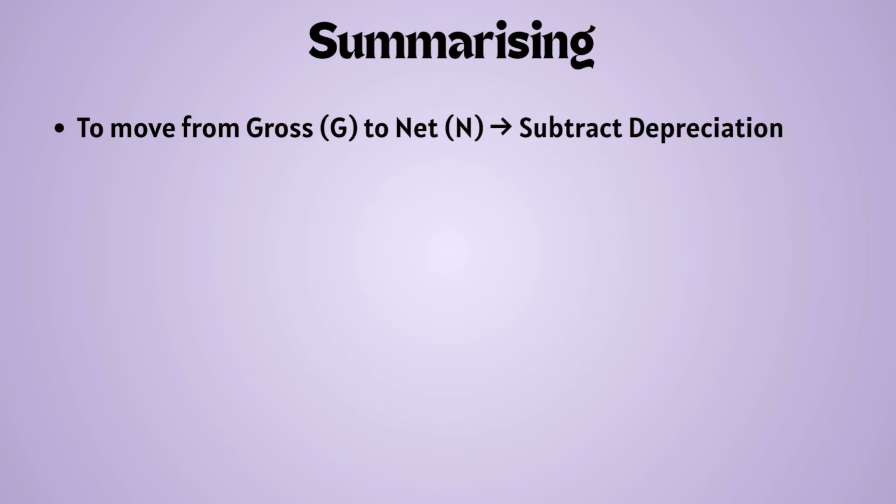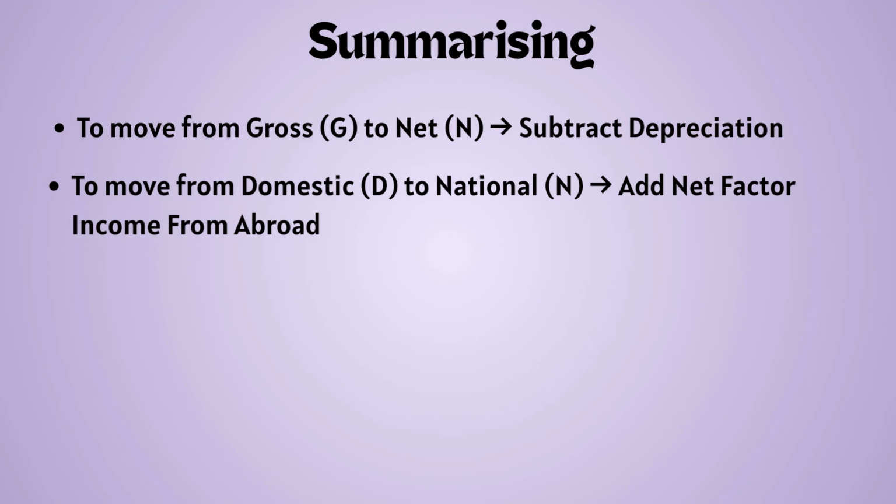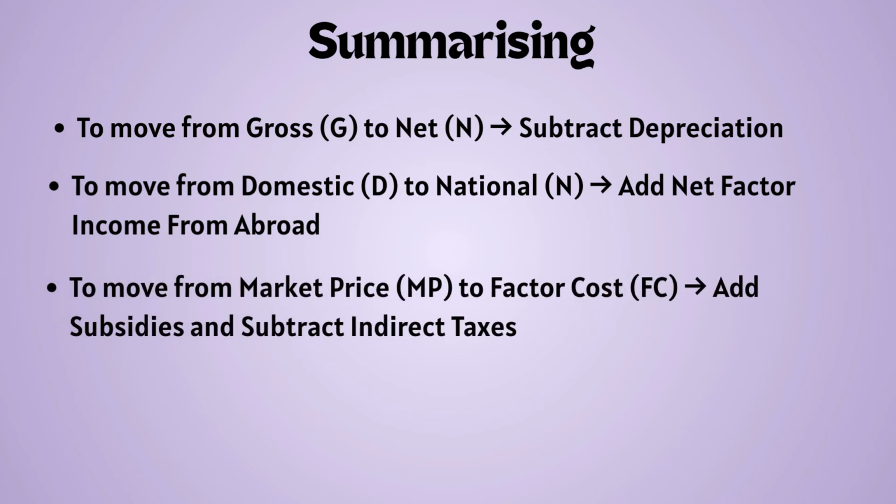So, summarizing the movement, to move from gross to net, we subtract depreciation. To move from domestic to national, we add net factor income from abroad. And to move from market price to factor cost, we add subsidies and subtract indirect taxes.